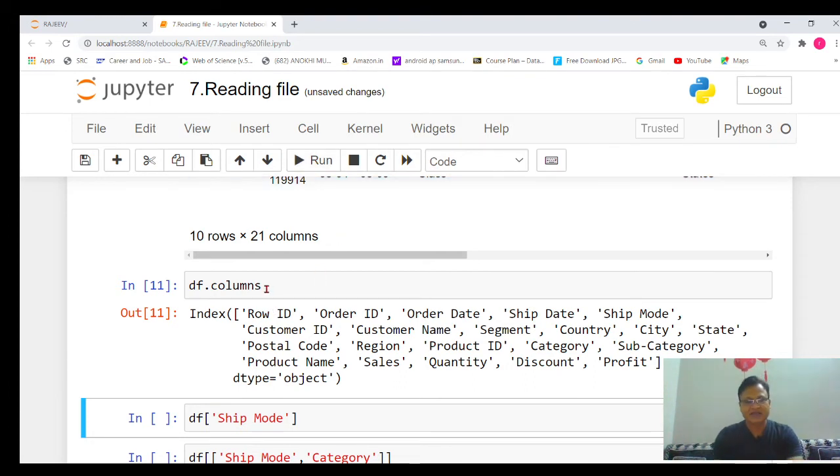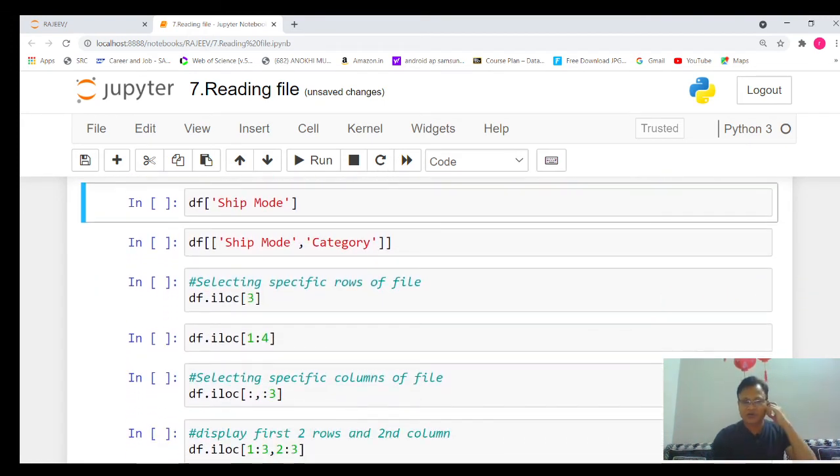Here one more important thing, always remember, if after the dot symbol we are using columns, if there is a parenthesis, then it will be called a function or method, you can say. If there is no bracket, then it will be called an attribute. So here you need to be a little bit careful. So columns will display, and if you read, these are the 21 columns and the data type is object. That's why we are trying to access with the help of an object only.